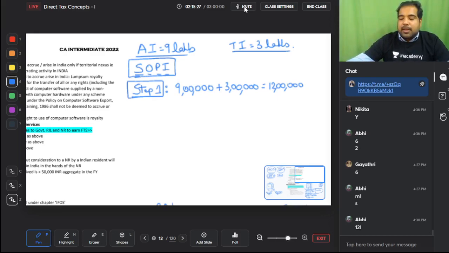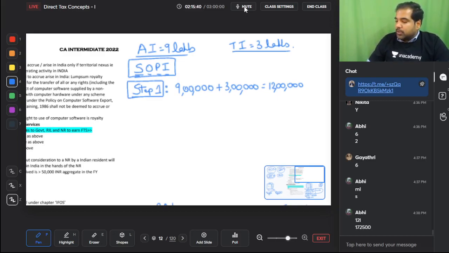Let's calculate, guys. Up to 10 lakh will be 112,500. From 10 to 12, 2 lakh into 30% plus 112,500 is 172,500 into 104% is 179,400. So the tax on this, guys, is 179,400.